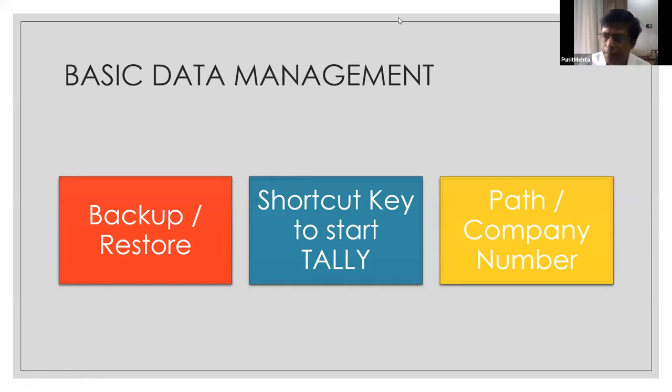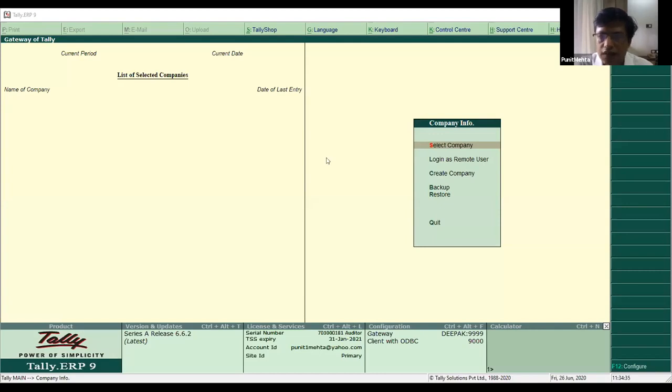I'll now pick up my screen. Yep. Is my screen visible? Yes, sir. Okay. Wonderful. So friends, when we start Tally, the first screen is this, where we see company info, select, create company, backup or restore. Okay. First, we should try and see how backup is being done and what are the criteria for that.